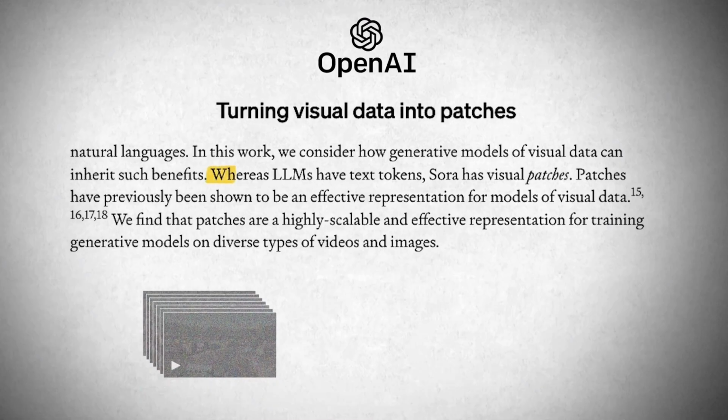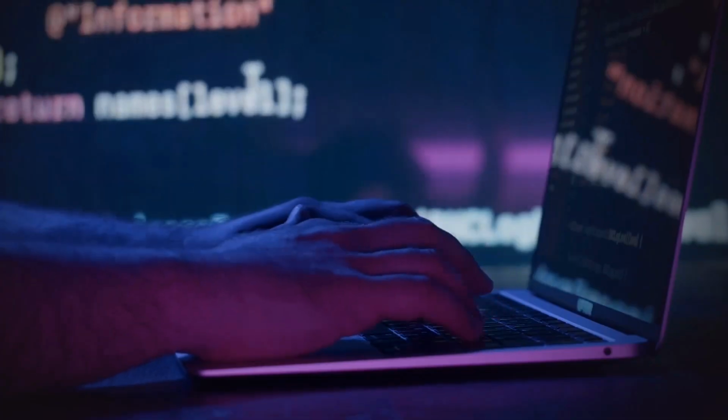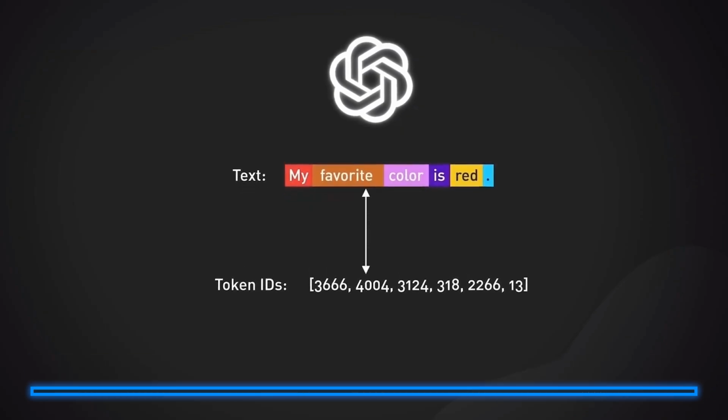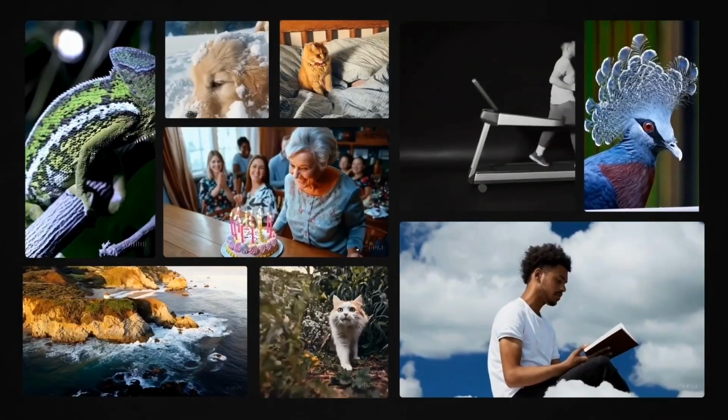So, when people say Sora learned about physics just by watching videos, it's kinda like what happened in this study. Sora's AI brain figured out how things move and interact without anyone teaching it directly. Now, some folks still doubt that AI can really think or learn like humans.